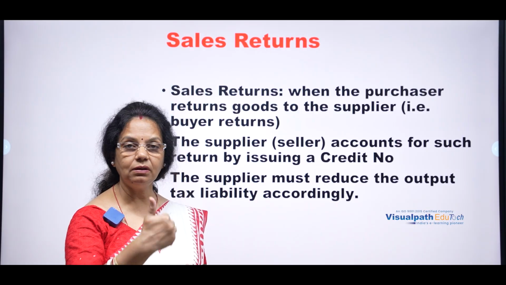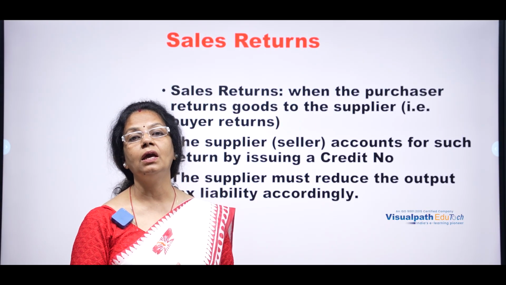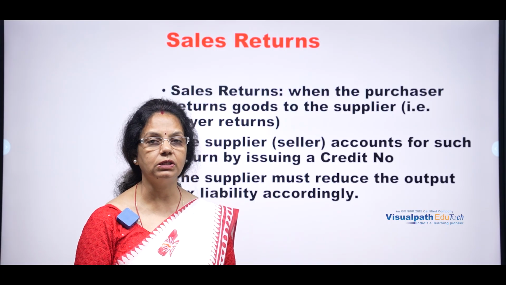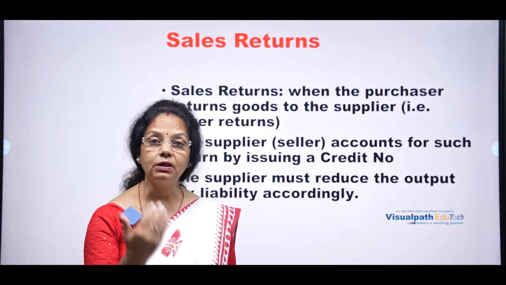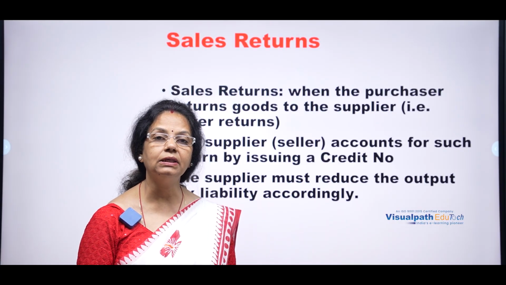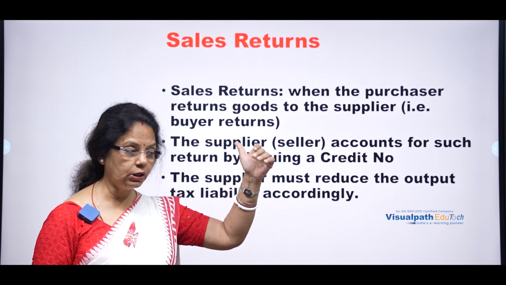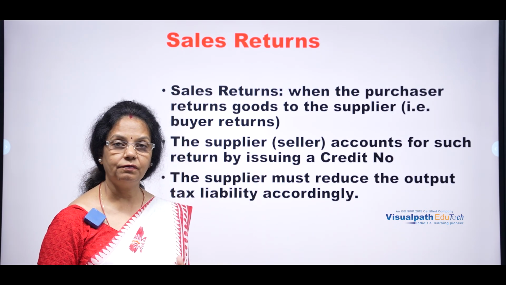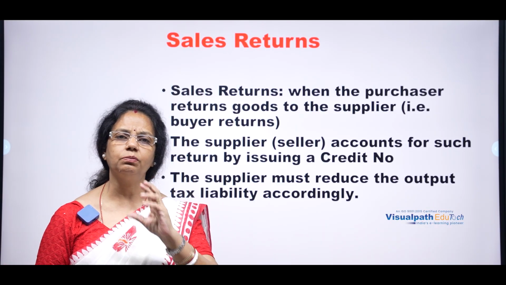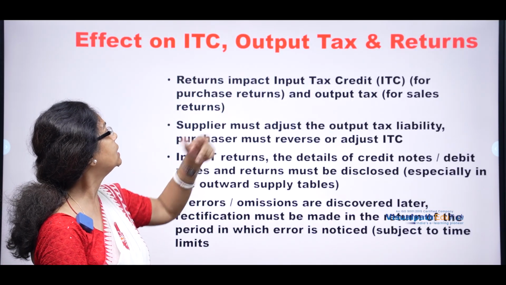But when they return the goods to me, I have to deduct that tax also at the time of return, if there is a repayment policy, a reverse policy. In that case, the supplier has to deduct the proportionate amount according to the goods returned back. That GST has to be deducted. So this is sales return.